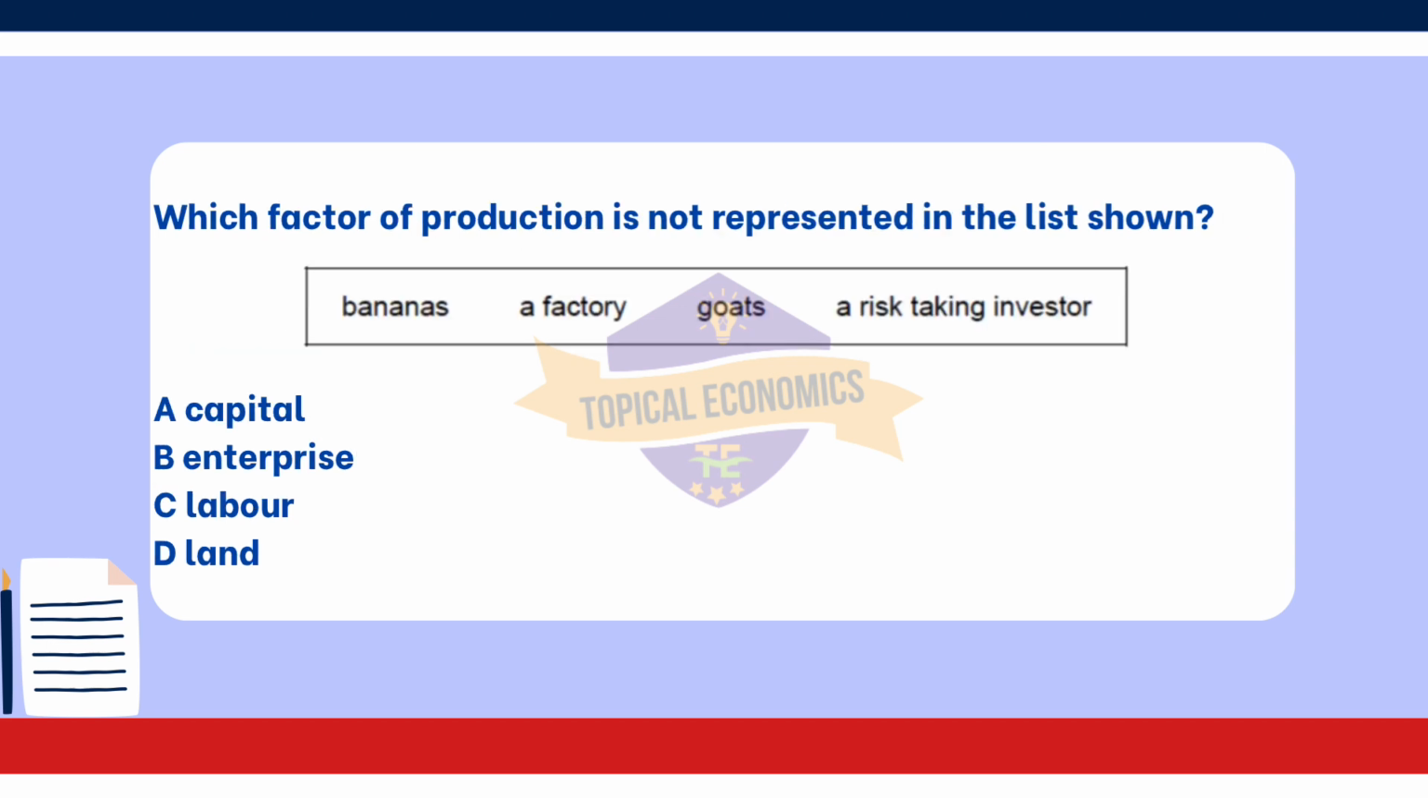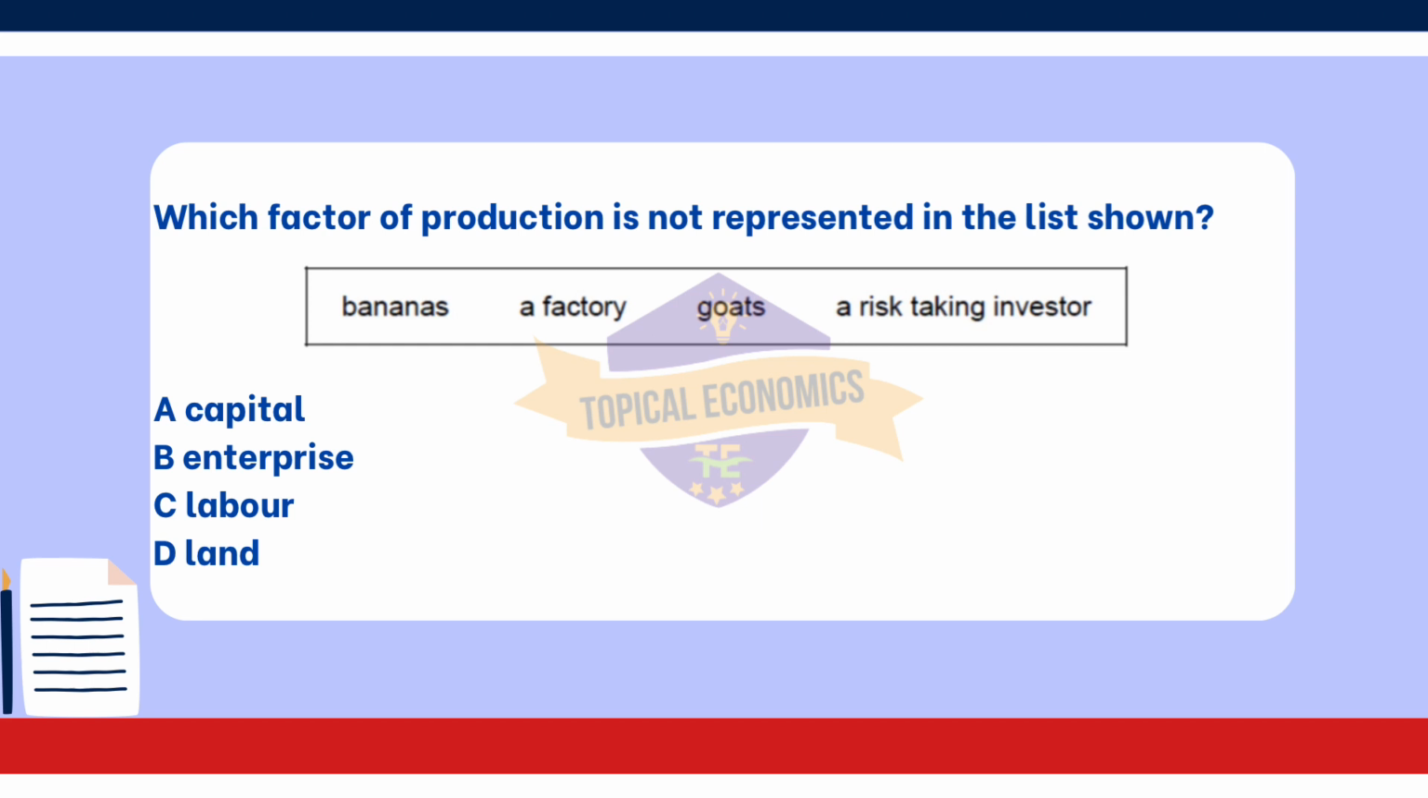Proceeding with question number 20. Which factor of production is not represented in the list shown? Options are A, capital, B, enterprise, C, labor, D, land. This question is from year 2018 October-November version 2 paper. The correct answer for this question is option C, labor.